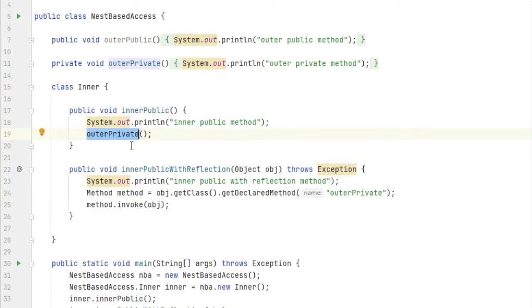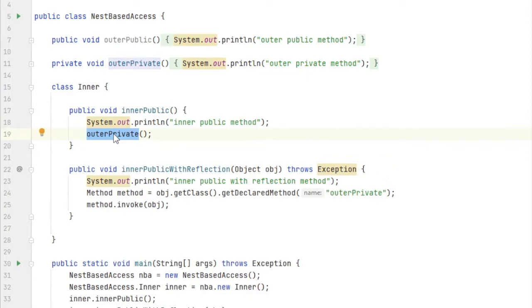Java allowed this. But what happens in the backend is that when we call this method, the compiler creates a bridge method, which actually increases the size of the compiled class, and it requires more memory.